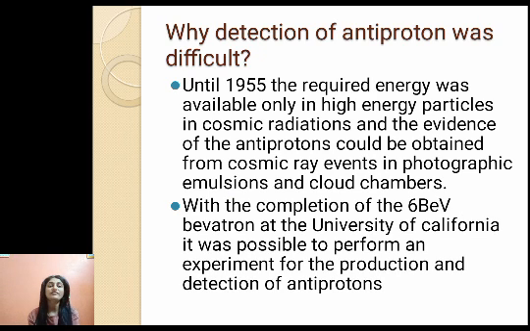The detection of the antiproton was difficult because for its detection we need energy around 2000 times higher than that required for electron-positron pair formation. Until 1955 we did not have any particle accelerator which could provide this much energy. So evidence for antiprotons could be obtained only from cosmic ray events in photographic emulsions and cloud chambers. But when the 6 BeV Bevatron at the University of California was built, it became possible to perform an experiment for the production and detection of the antiproton.